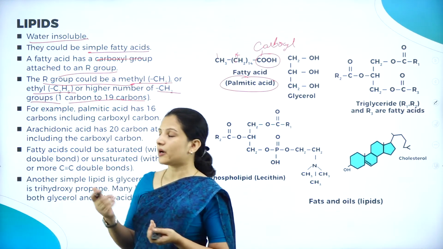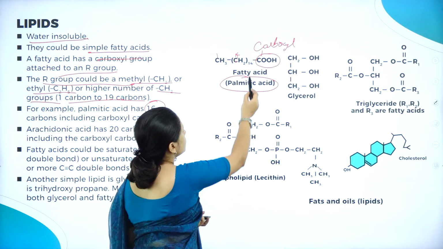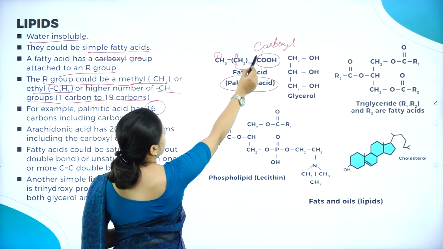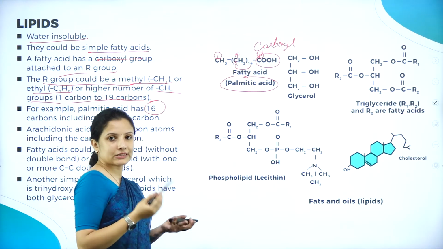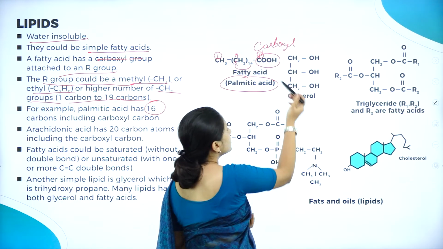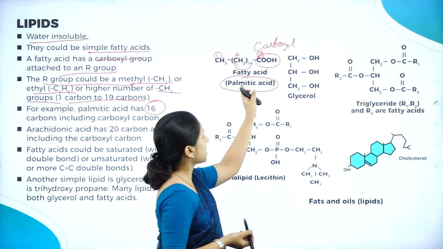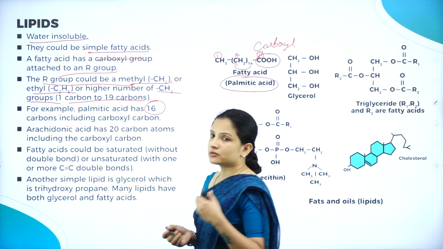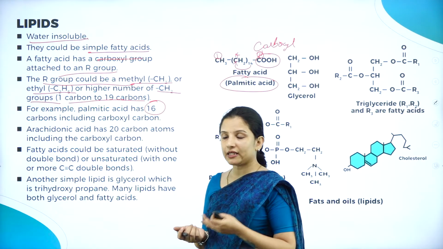Say for example, palmitic acid, as I said, has 16 carbon atoms. Here 14 carbon atoms are there, then 1 carbon atom, and 1 more carbon atom, so 14 plus 1 plus 1, 16 carbon atoms. In the case of glycerol, you can see 3 carbon atoms are present, and in the case of palmitic acid, 16 carbon atoms are present. Therefore, the number of carbon atoms in a lipid also varies. It can range from 1 to 19 carbon atoms.